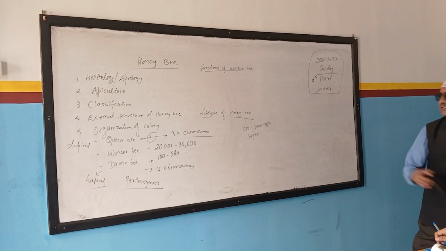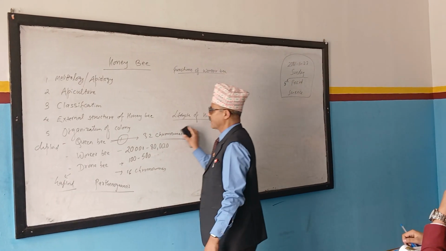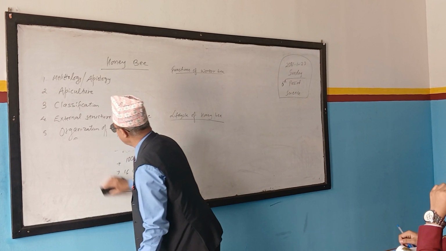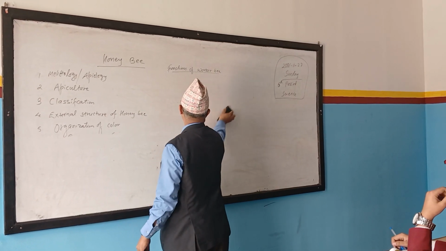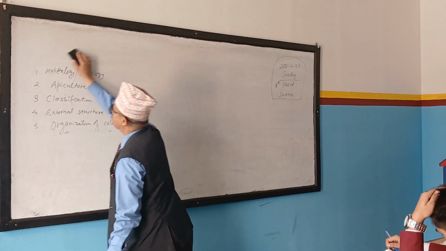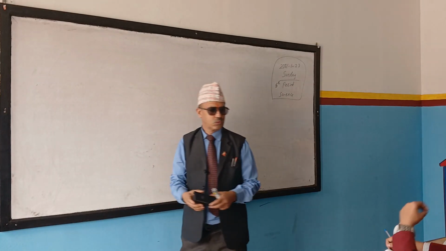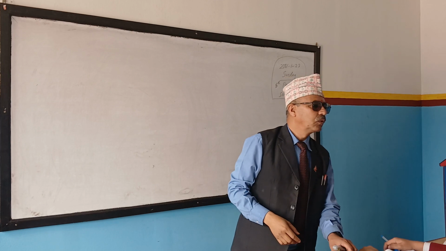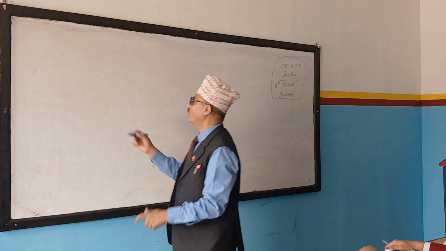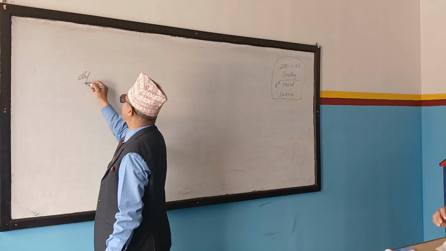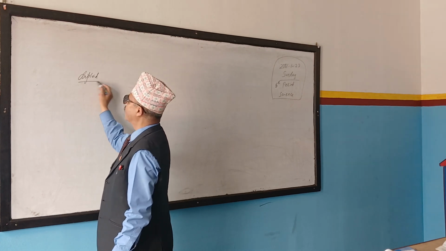So, we are all discussing different types of bees present in the colony. What are they? Queen bee, drone bee, and worker bee. So, largest is queen bee, medium size is drone, and smallest one is worker bee, right? Worker bee is also diploid.